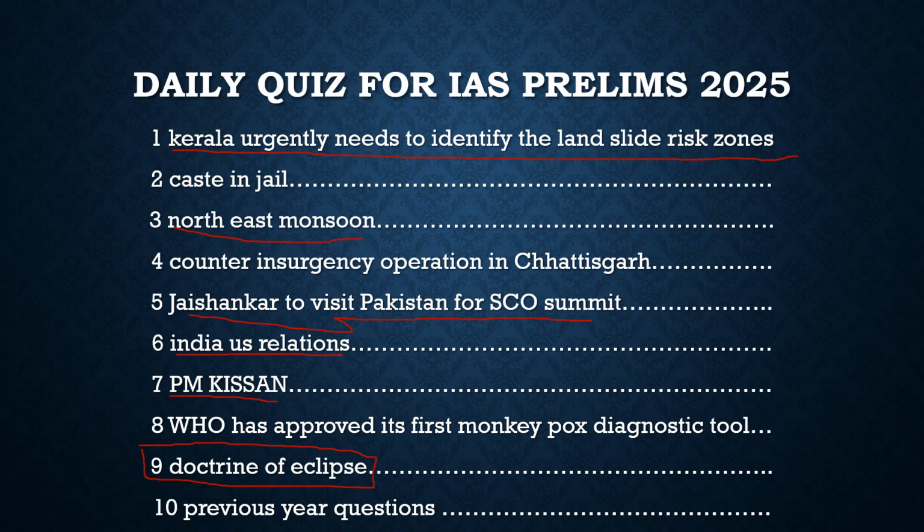Then the last article is about WHO having approved its first monkeypox diagnostic tool. So it becomes very much important for us. What is this diagnostic tool and what is this monkeypox? We will solve that with respect to a question in the next slides. And these are the articles which were with respect to current affairs. After that, we will shift our approach to the static portion, where we will discuss first the doctrine of eclipse and Article 13, and with respect to that we will solve a question, and finally we will move to the last part of this video, that is the previous year questions.